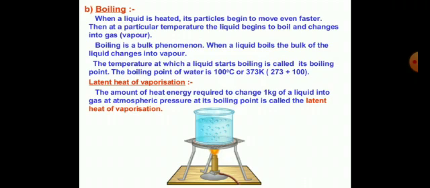When a liquid is heated, its particles begin to move even faster and change into steam or water vapor. So boiling is a bulk phenomenon. The temperature at which a liquid starts boiling is called its boiling point. The boiling point of water is 100 degrees Celsius or 373 Kelvin. It means 100 degrees is there and 273 Kelvin is there. So 273 plus 100, what is that? 373 Kelvin. Please learn it.